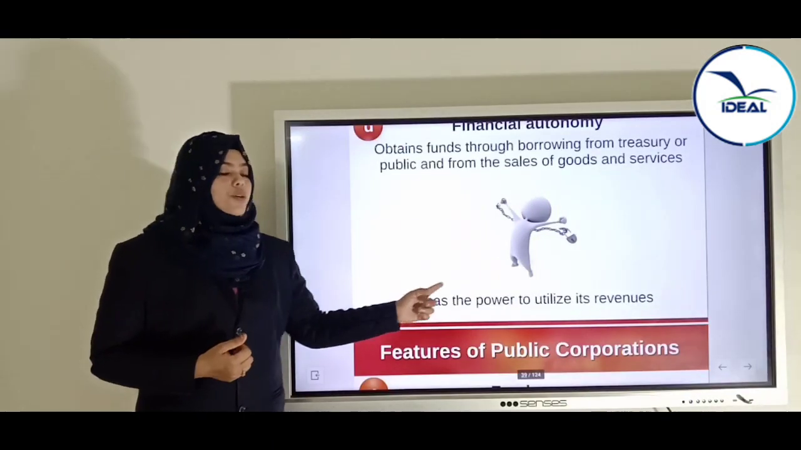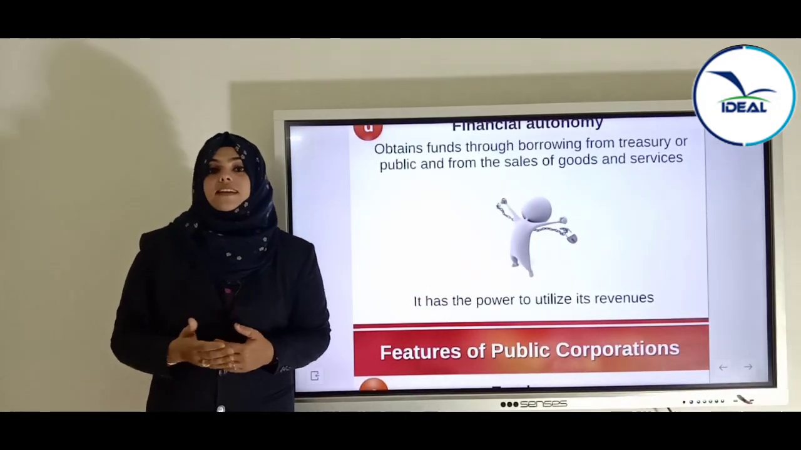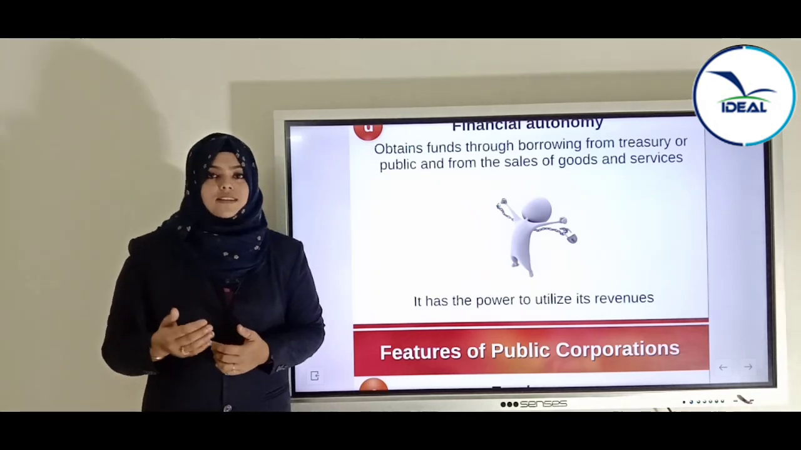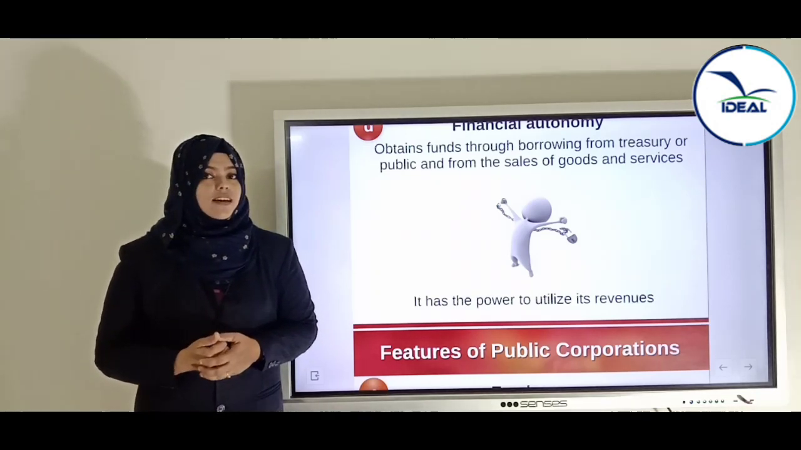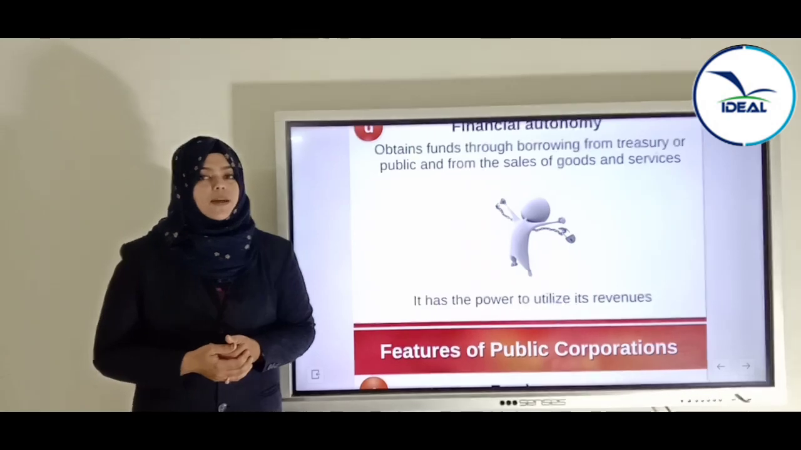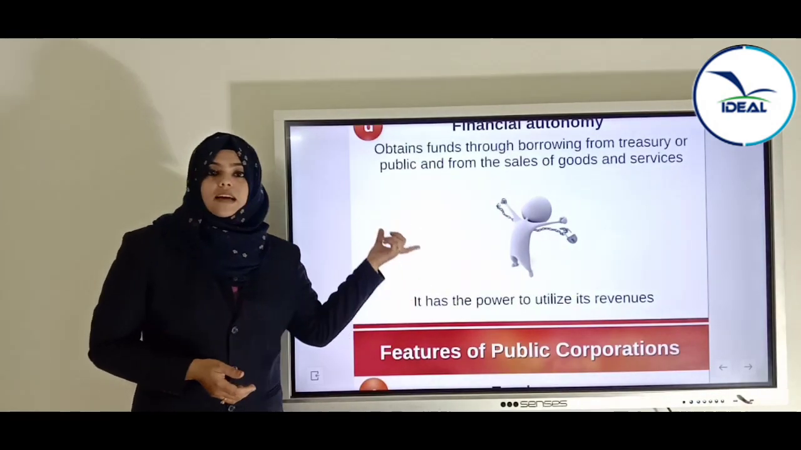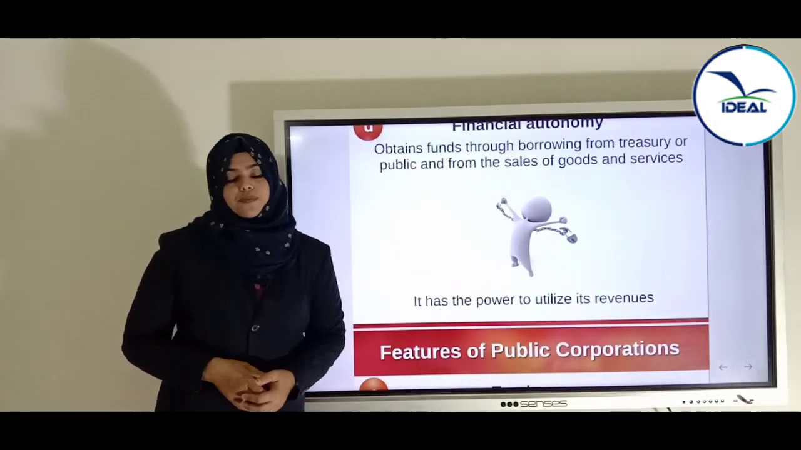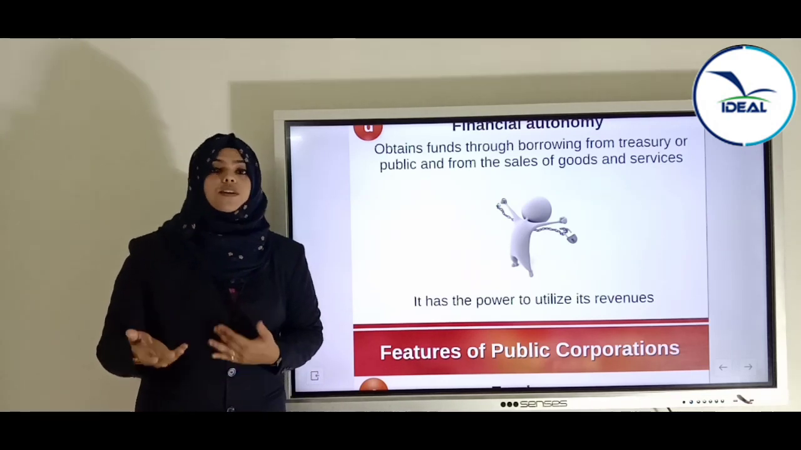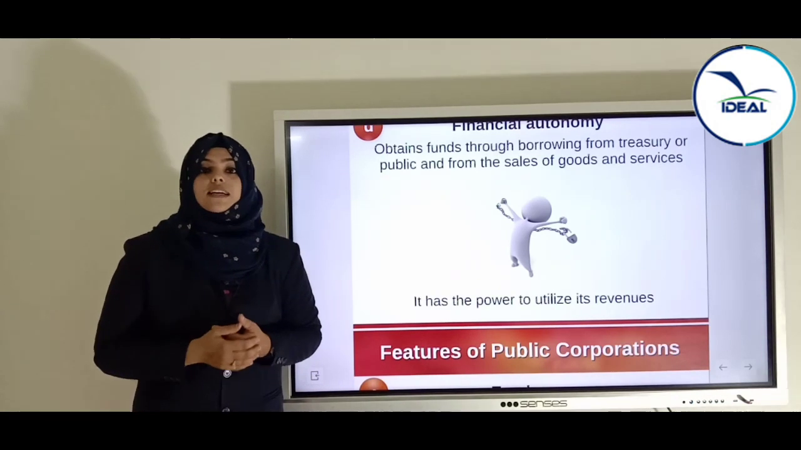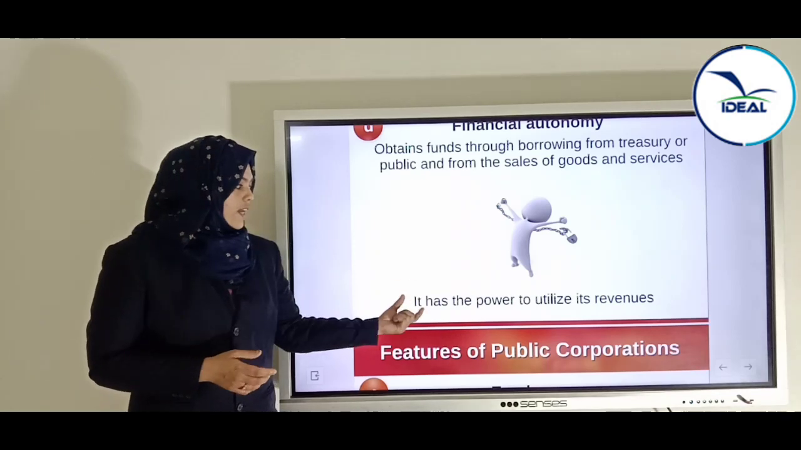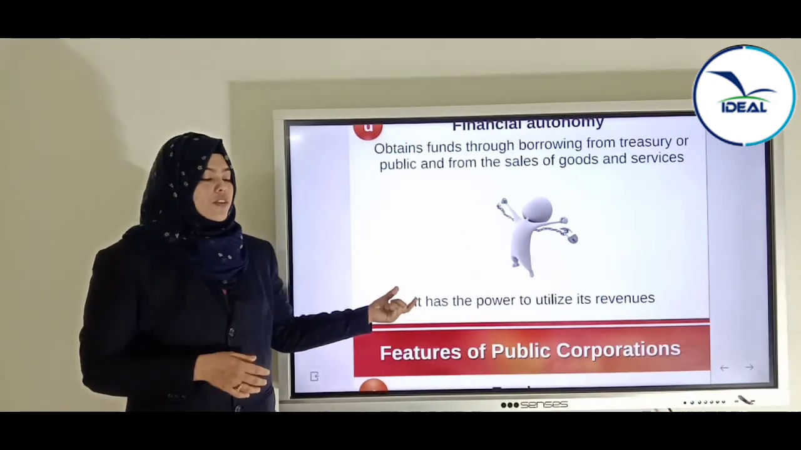It has the power to utilize its revenue. We said that in departmental undertaking, the revenue raised from these undertakings is paid to the treasury. But here they have the power to utilize that revenue. They can make use of that revenue. They can do whatever they like according to the company rules. Here they have the power to utilize the profit or revenue.